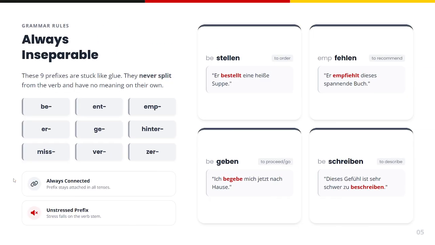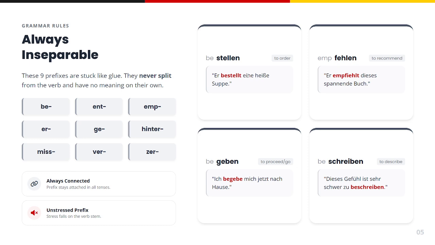Apart from these separable prefixes, we also have the prefixes which are always inseparable. These 9 prefixes are stuck like glue. They never split from the verb and have no meaning on their own. Be, ent, emp, er, ge, hinter, miss, ver, zer. Let's look at some examples.